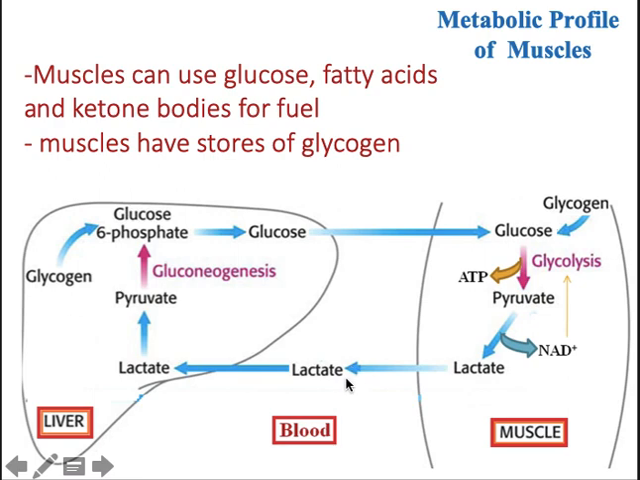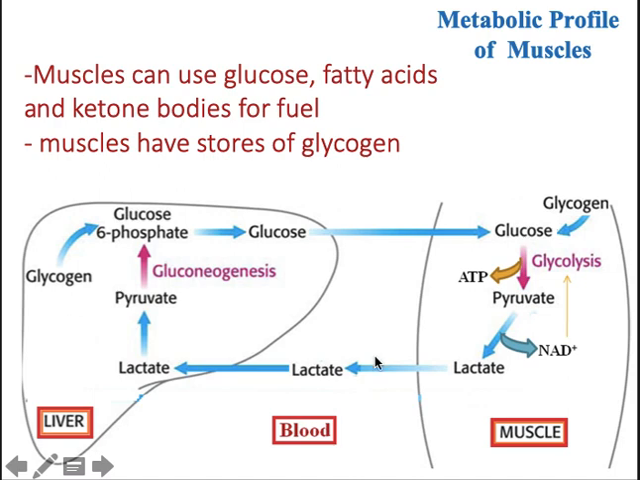Lactate enters into the bloodstream and enters into the liver tissue, gets converted to pyruvate, and by gluconeogenesis gets converted to glucose 6 phosphate. Again here, glycogen gets converted to glucose 6 phosphate whenever glucose is required. This glucose enters into the bloodstream and is circulated. So this cycle we call the Cori cycle, right?